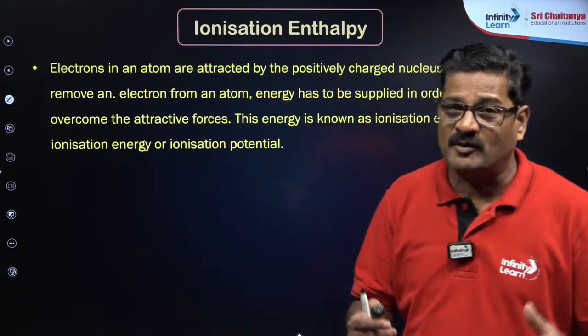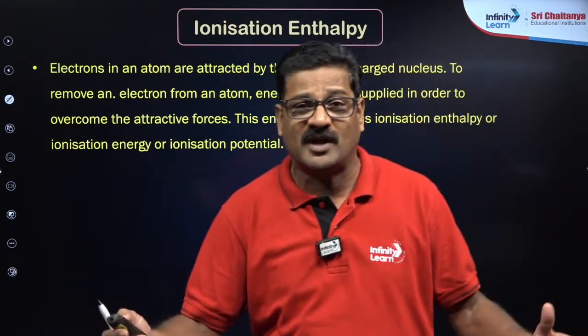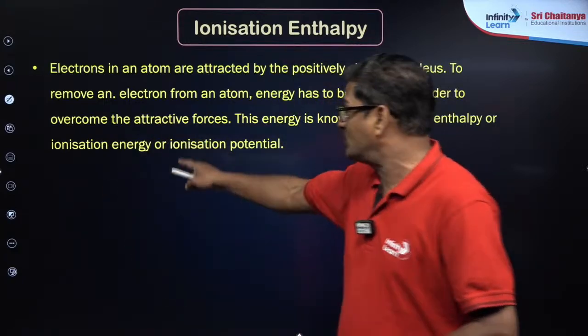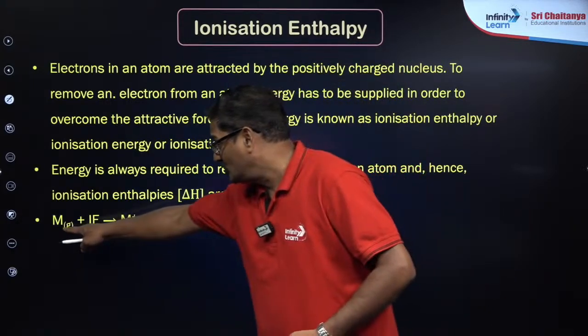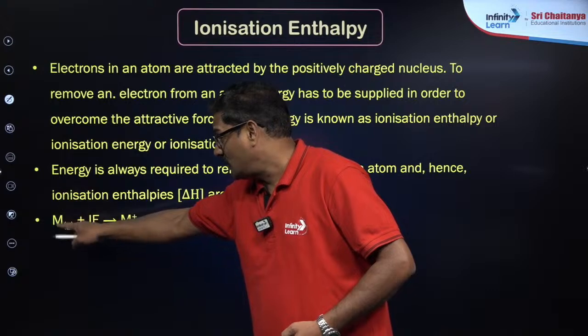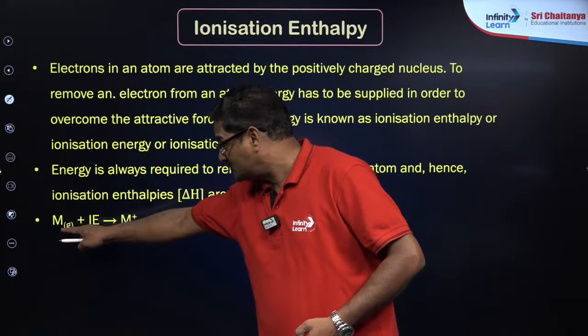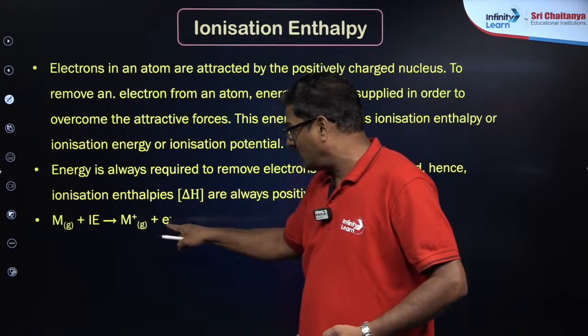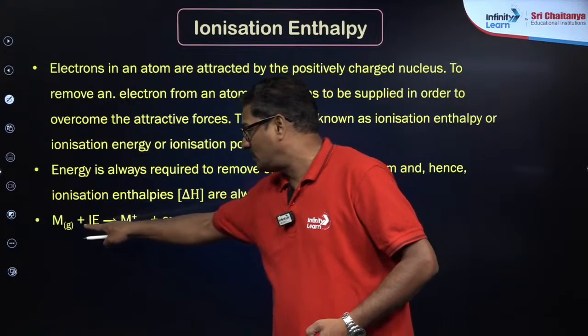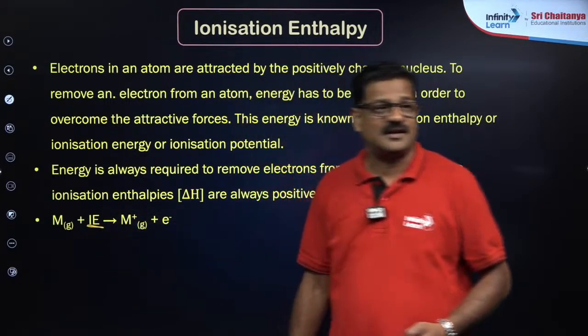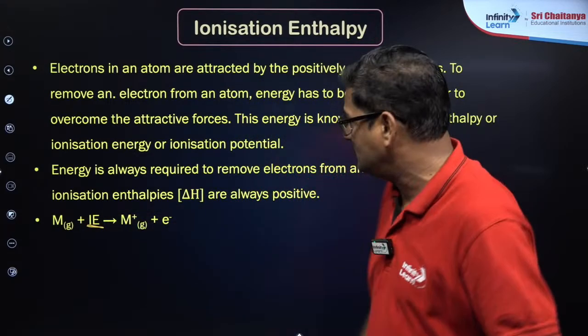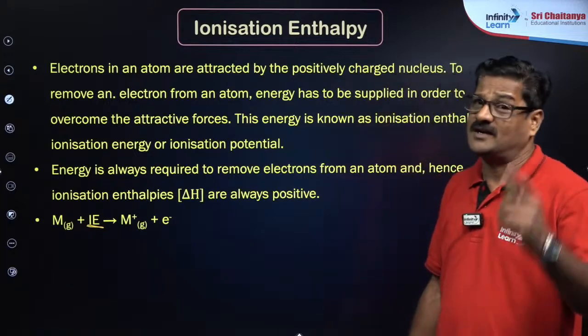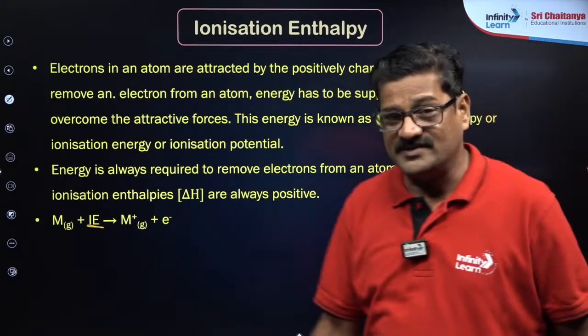It is the minimum amount of energy required to remove an electron from an isolated gaseous neutral atom. So the energy used to remove an electron from an isolated gaseous neutral atom is what you call ionization energy. The first time, that is called first ionization energy.